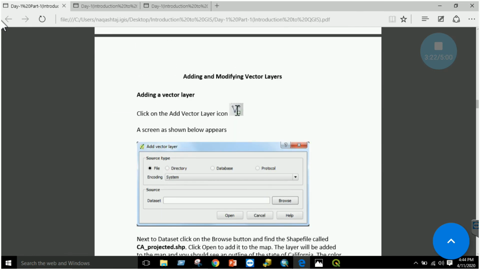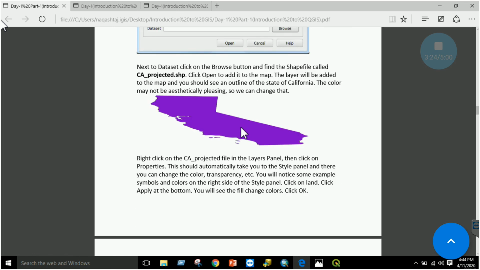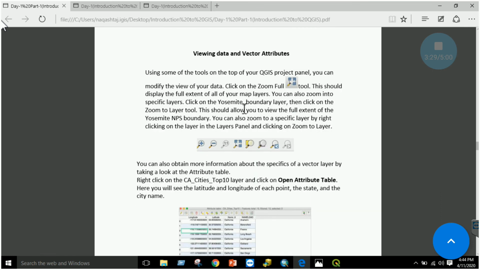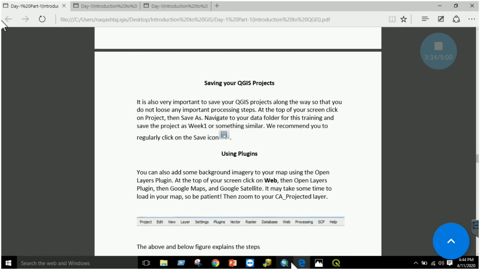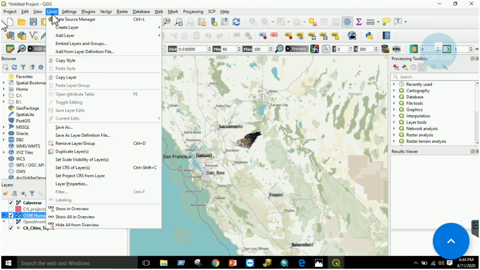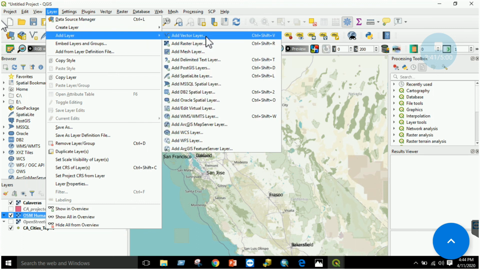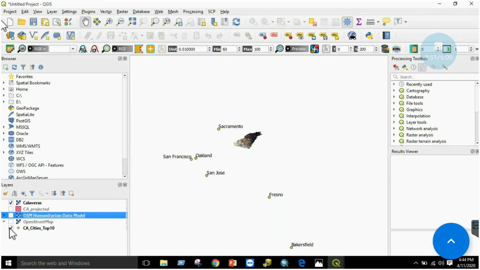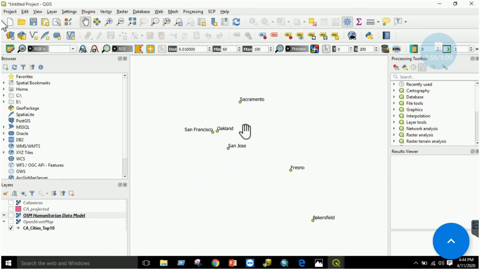Now adding the vector layer, changing the name, and similarly displaying the vector attributes, right? Okay, I have already told you, just go to the layer section. You have to click on add vector layer, select your vector file in .shp format, right? Click on the add button. Your vector file will be displayed. For example, I have this one, cities. This vector file was displayed.